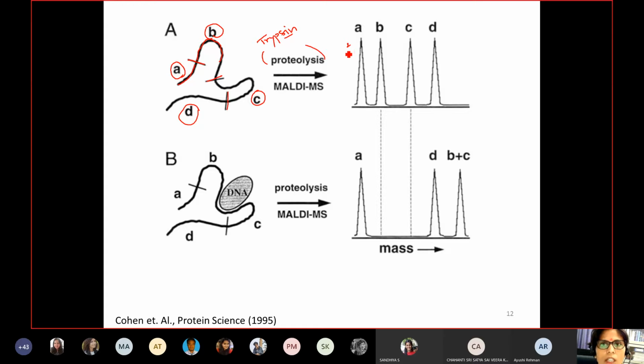For example, sequencing also you can do with the help of various tag labeling. So all this can be done. So basically sequencing you can get from these kinds of assays.